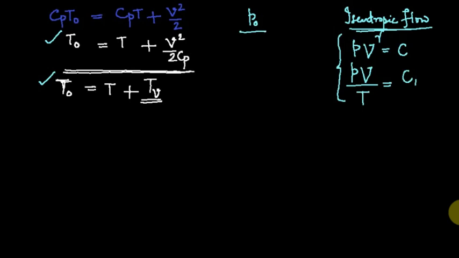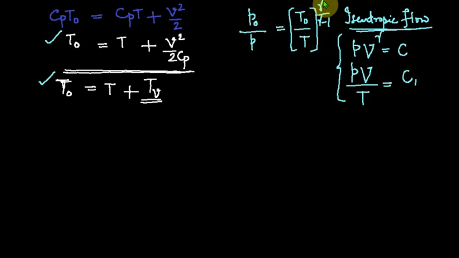P0 is the stagnation pressure and P is the static pressure. How do you write this in terms of stagnation temperature T0 and static temperature T? The pressure ratio of stagnation to static and the temperature ratio of stagnation to static are connected by a relation raised to gamma by gamma minus 1.